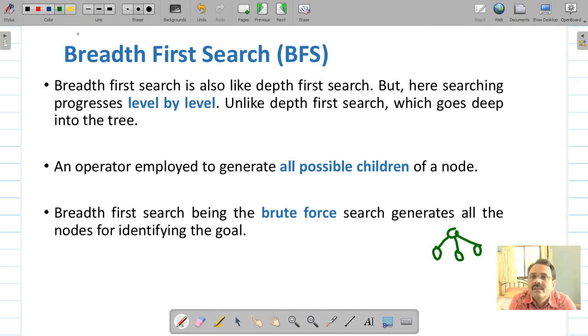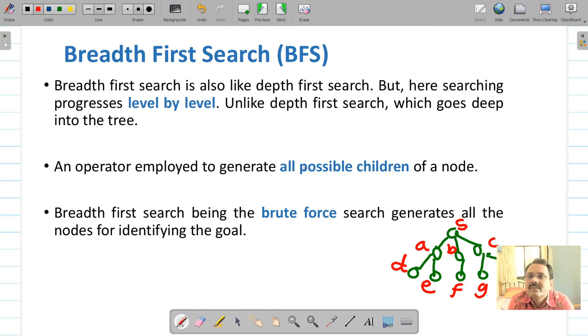We name this starting node as node S and successor nodes as node A, B and C. Then at the next level, the successors of A, successor of B and successor of C. Suppose the successors of node A are D, E, successor of B is F, successor of C are G and H.